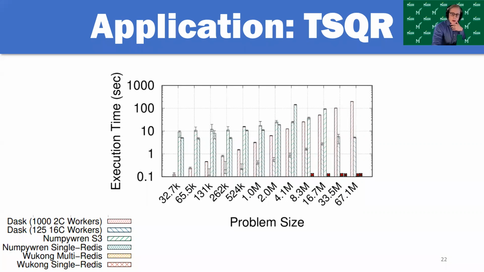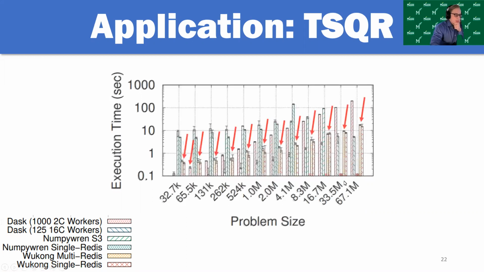So we tried to control for that by comparing the two using different intermediate storage systems. So here the red arrows are pointing to the two bars representing Wukong. Dask outperformed both of the configurations of NumPyWren, particularly for the smaller problem sizes.